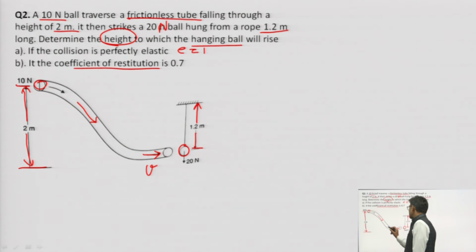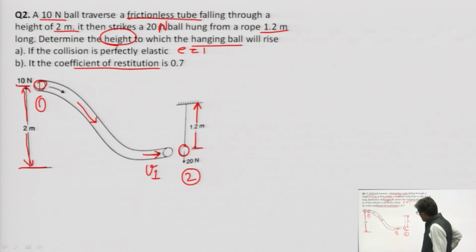If this is body 1 and this is body 2, and if we know the final velocities V1 and V2.